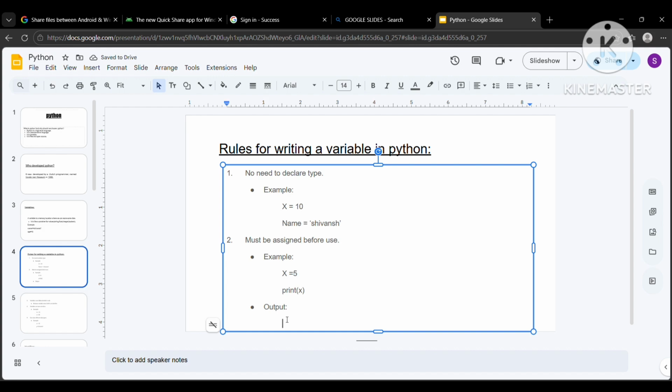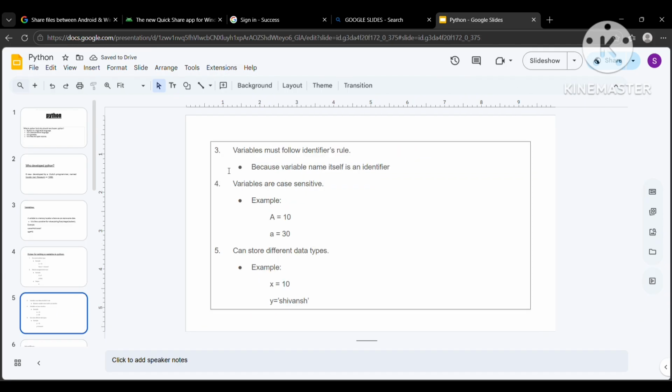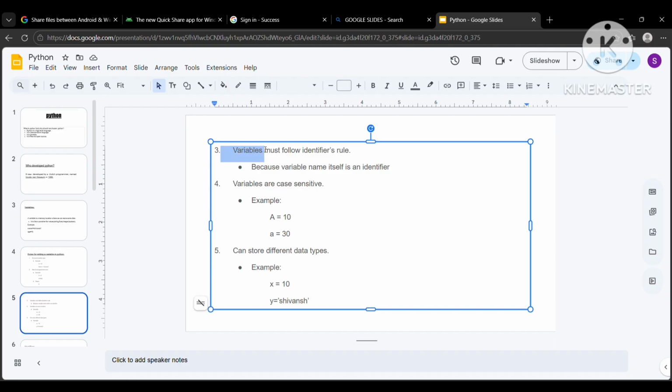That's how the output becomes 5. That's why we have to assign it before doing any operation on a variable. Next point is our variable must follow identifier rules, because a variable name itself is an identifier. You might be wondering what an identifier is. You don't have to worry, I'll be explaining it in further slides. But for now, just remember this line: variables must follow identifier rules.